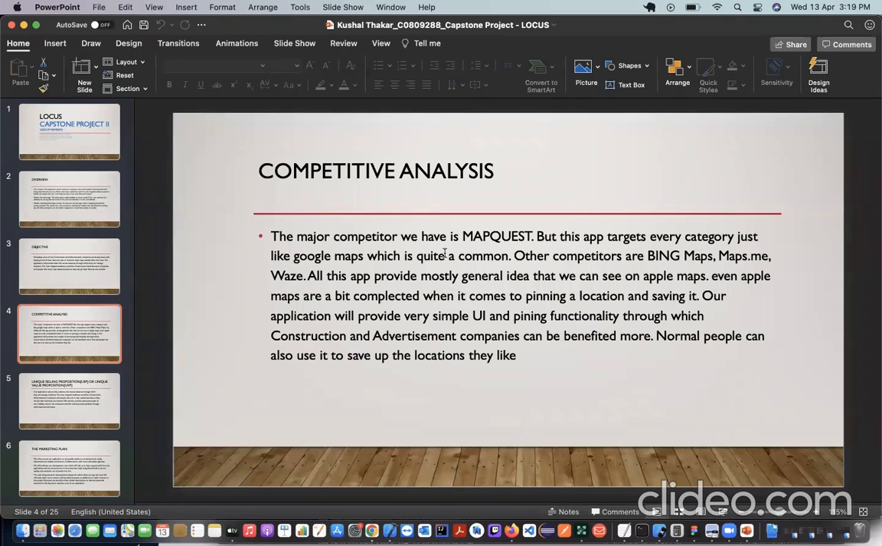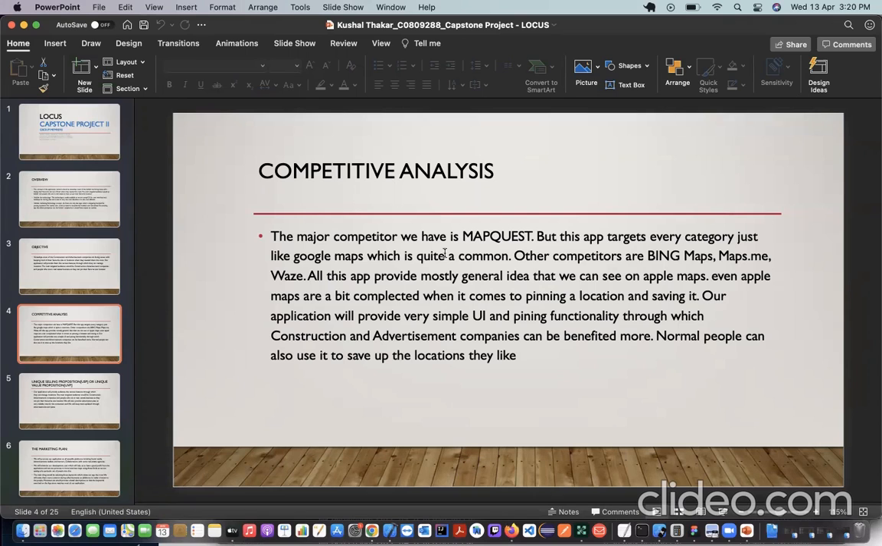Thank you, Vishal. So I'm here to explain the competitive analysis of our project. The major competitor we have is MapQuest, but this map targets every category, just like Google Maps, which helps you search locations. Other competitors are Bing Maps, Maps.me, and Waze. All these maps provide mostly general features, like what we can see on Apple Maps. Even Apple Maps is a bit complicated when it comes to pinning a location and saving it.